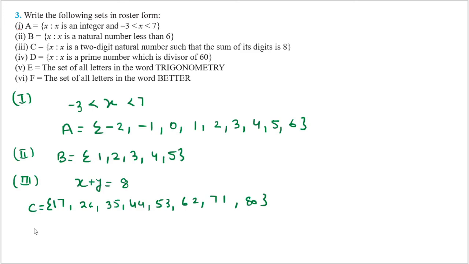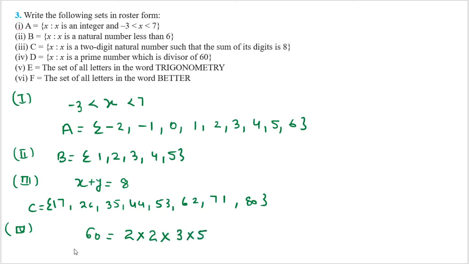Now we are moving to the next part, the fourth part. What is given in the fourth part? Children, in the fourth part it is given: D is equal to x is such that x is a prime number which is a divisor of 60. So here they are talking about the prime number which is a divisor of 60. Let me tell you, first of all, I have 60. If I do the factors of 60, I can say 2 into 2 into 3 into 5, because 2 into 2 is 4, 4 into 3 is 12, and 12 into 5 is 60.